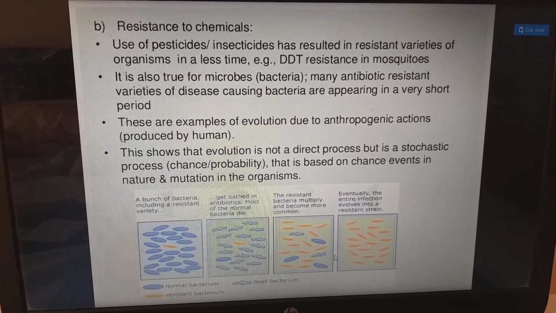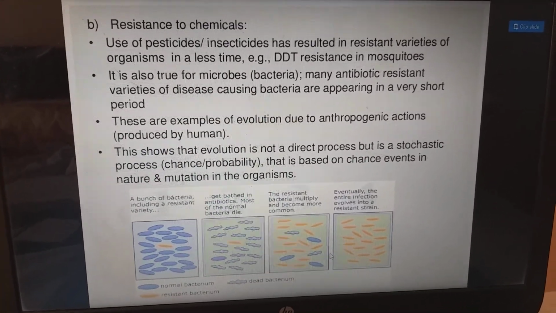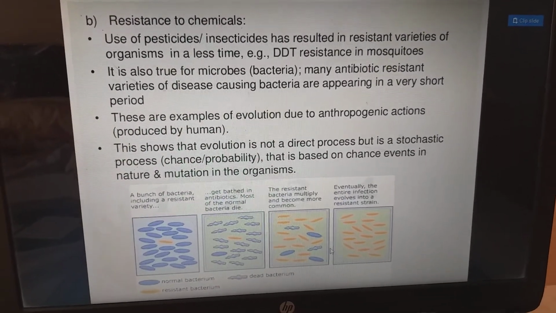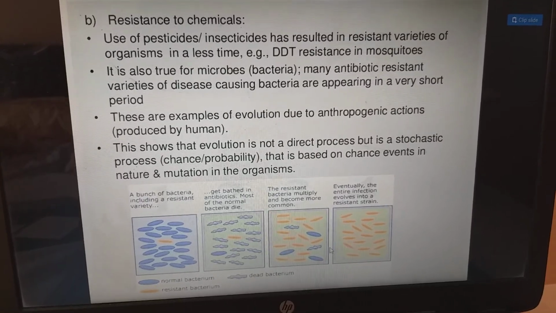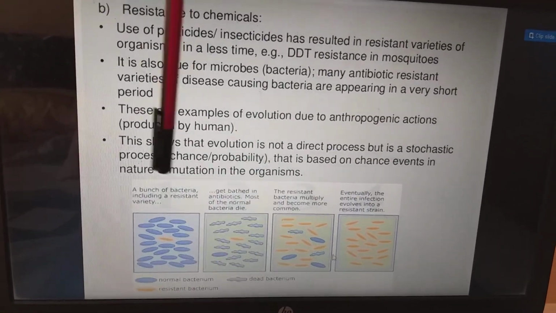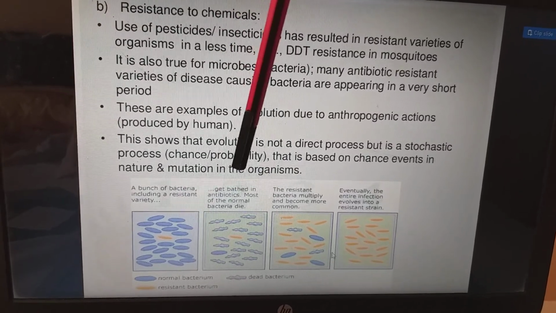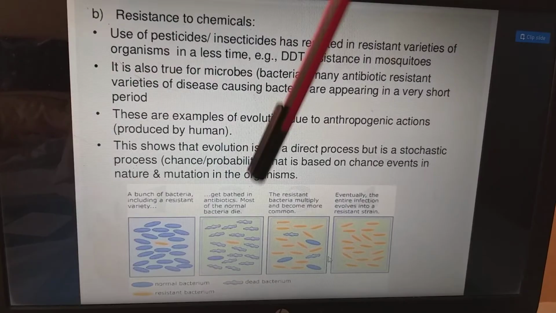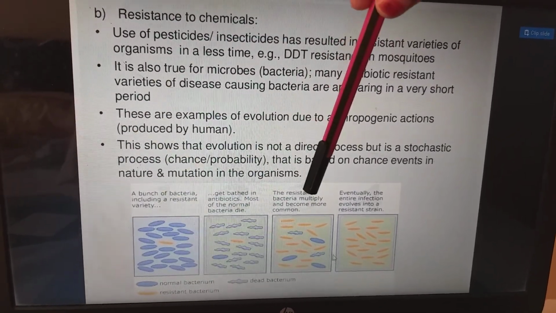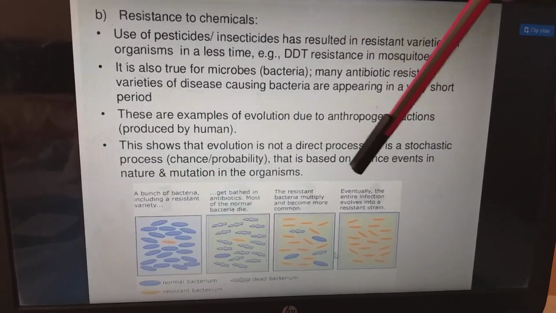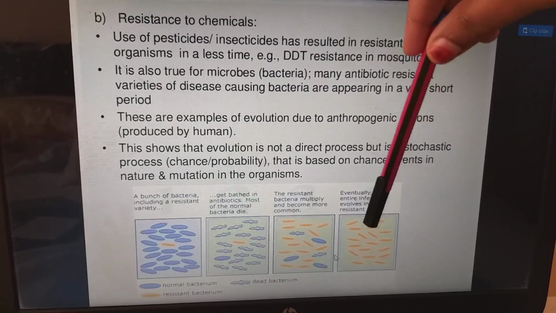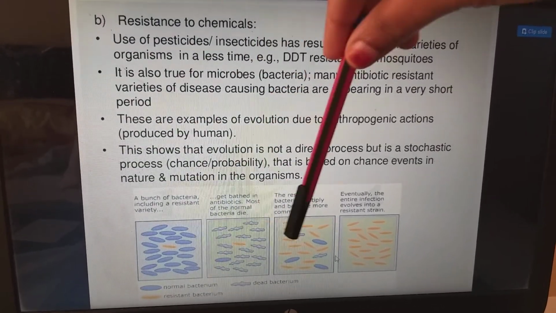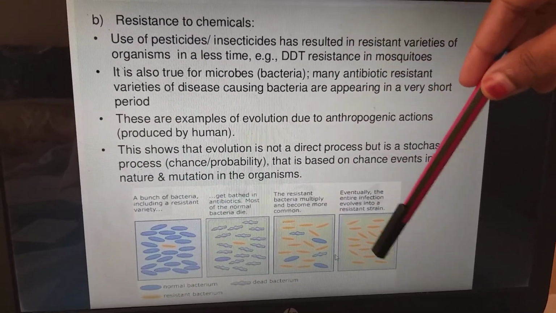So this shows that evolution is not a direct process but a stochastic process, meaning change and probability that is based on chance events in nature and mutations in the organisms. This is the picture which shows a bunch of bacteria including a resistant variety. Next, when bathed with antibiotics, most of the normal bacteria die. So the resistant bacteria multiply and become more common, eventually the entire infection evolves into a resistant strain. So this is the resistant strain here. This strain reproduces more, and this increases its number.